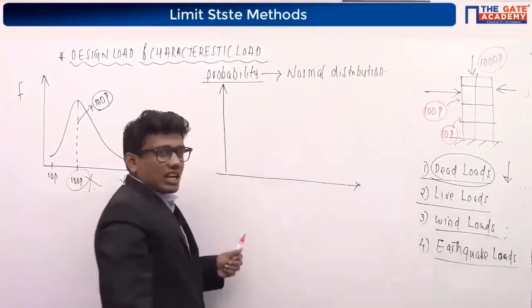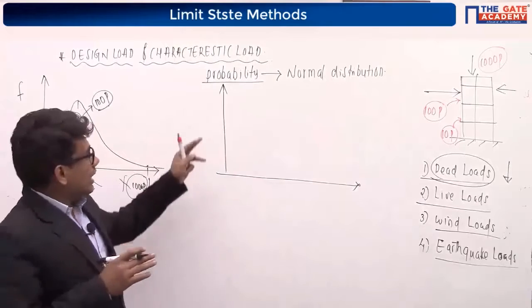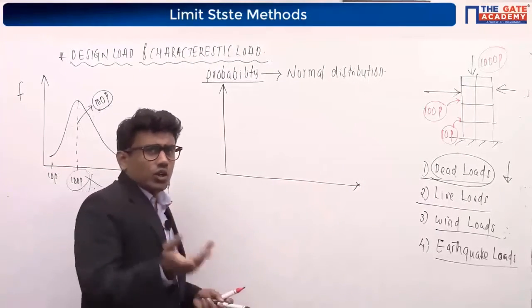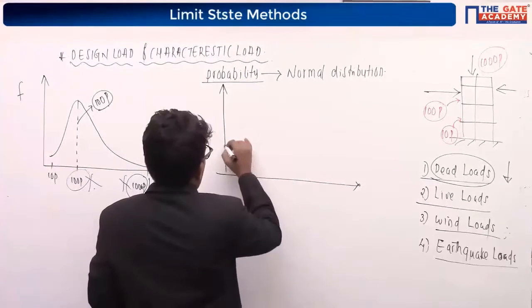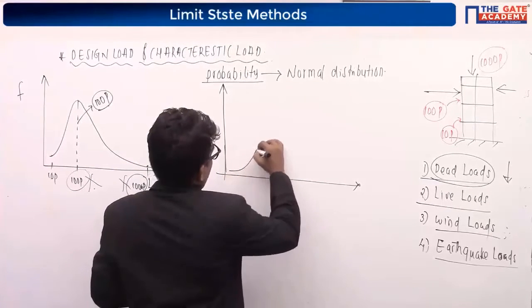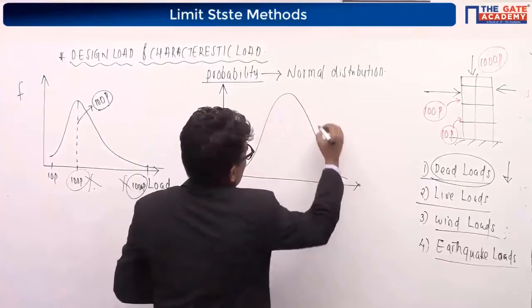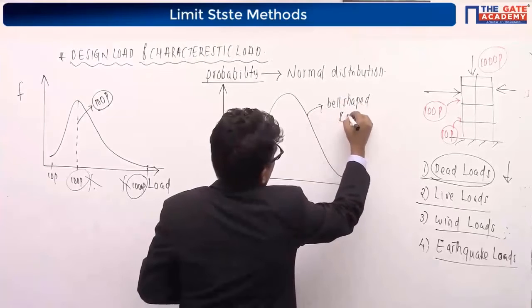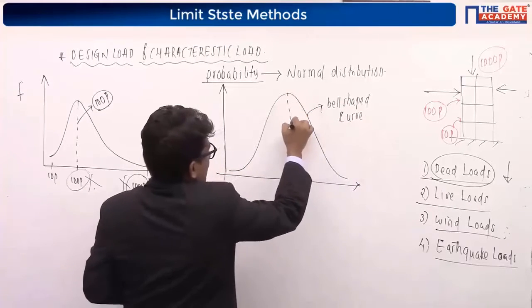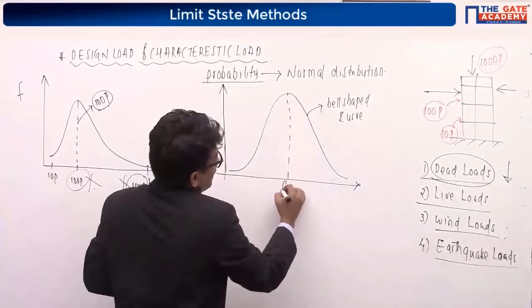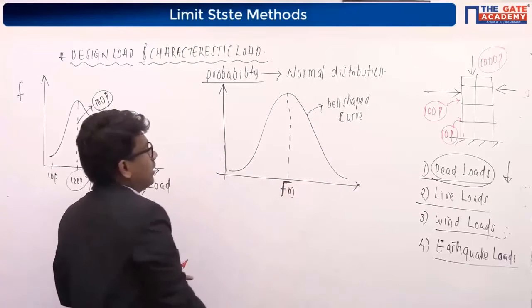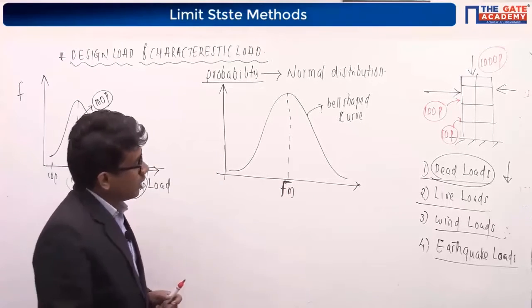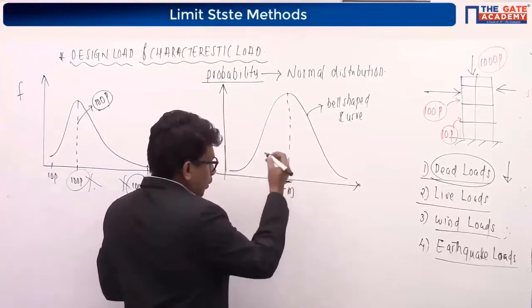For normal distribution, you will be getting a bell-shaped curve, and in the middle you will be having the mean load.